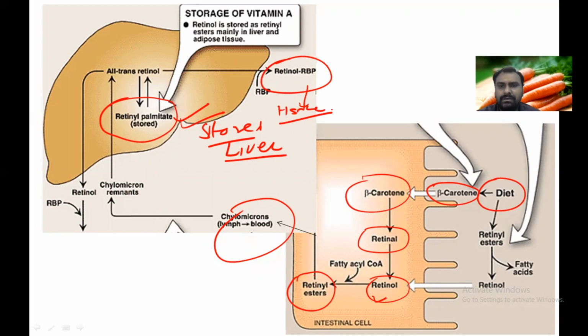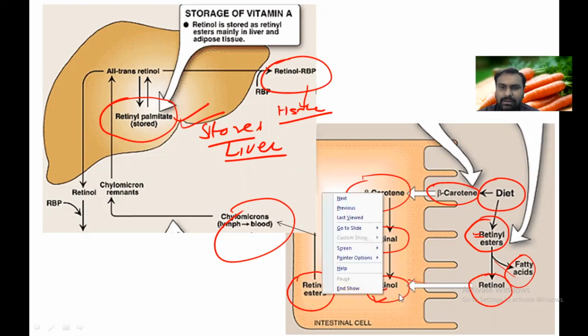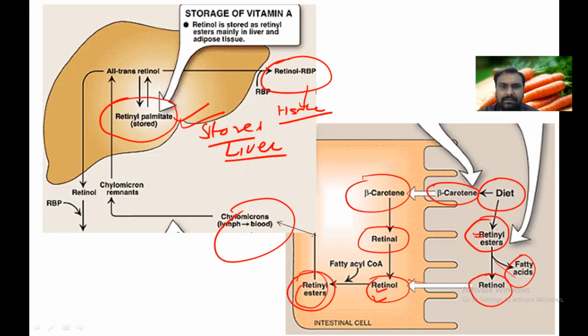Okay. And when we take the animal source, it contains the retinoids. So this retinyl ester is removed, this fatty acid is removed, and it is converted to retinol. This retinol is taken up by the intestinal epithelial cell, and again it is re-esterified to form retinyl ester. It is taken up by the chylomicrons in the intestine, and then will come to the systemic circulation, ultimately stored in the liver. So the extra amount is stored in the liver and depends on the requirement.